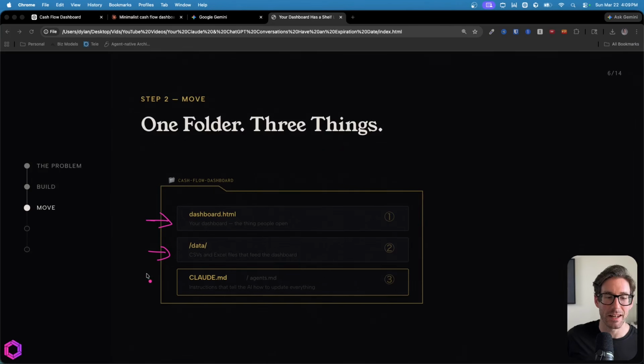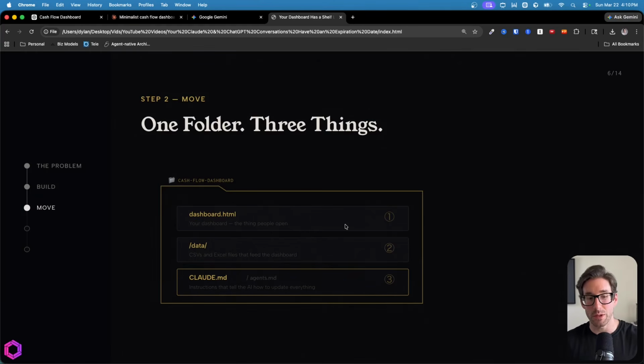Then also you need to add an instructions file. So this is going to be a Claude.md if you're inside of Claude, or it's going to be an agents.md if you're using ChatGPT. And really quick on both of these, don't be overwhelmed by the fact that this is a .md file or anything like that. All it is just text, and it simply acts as a system instruction for the AI. So if you've used Claude projects, GPT projects, or Gemini gems, you've created instructions for them. This is the same exact thing, but just for your desktop. And I'll show you exactly what that looks like in a second.